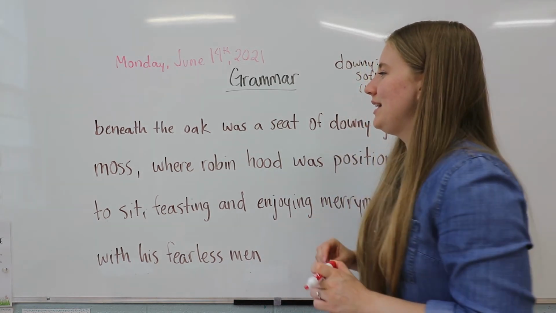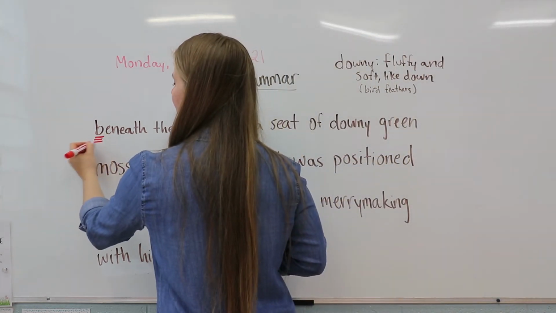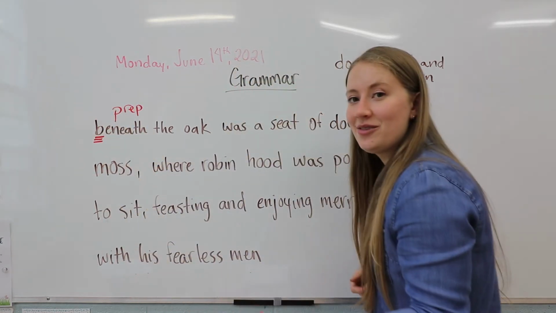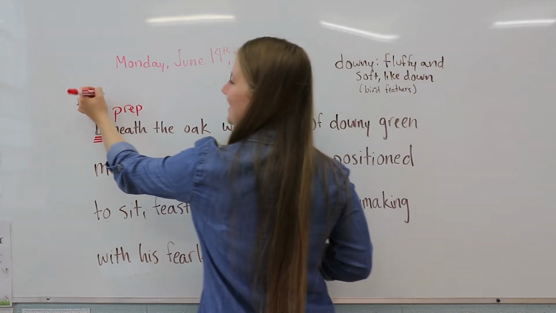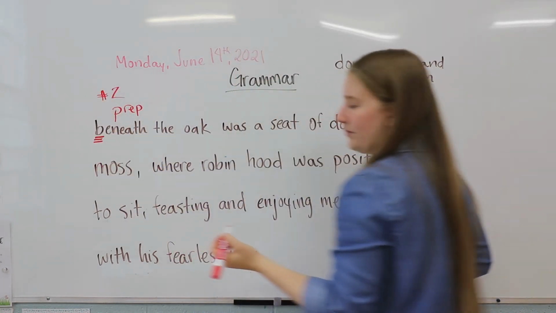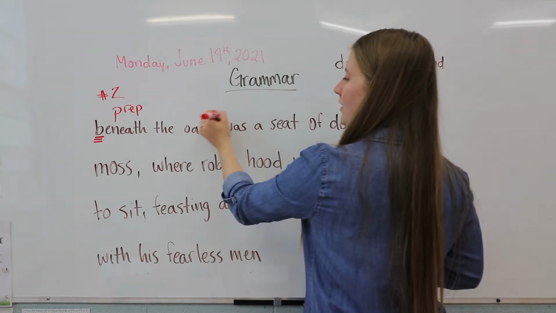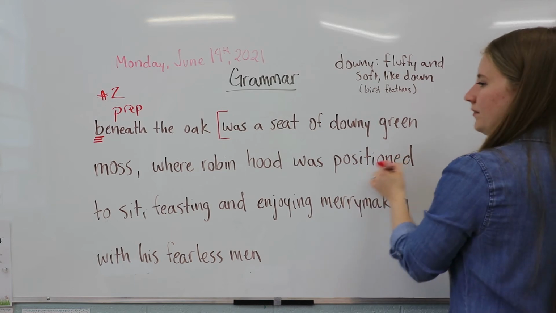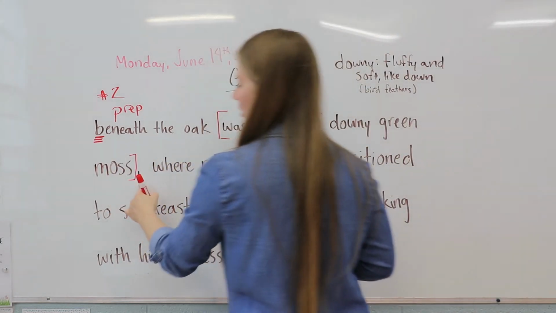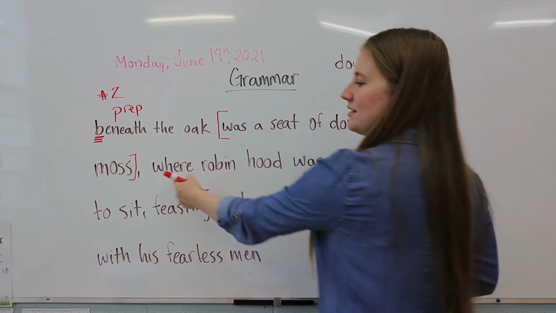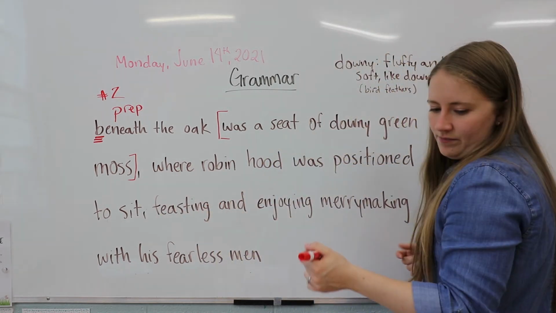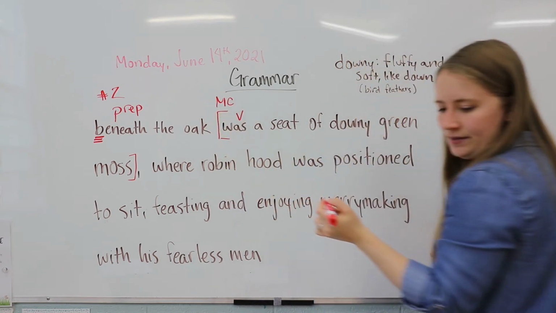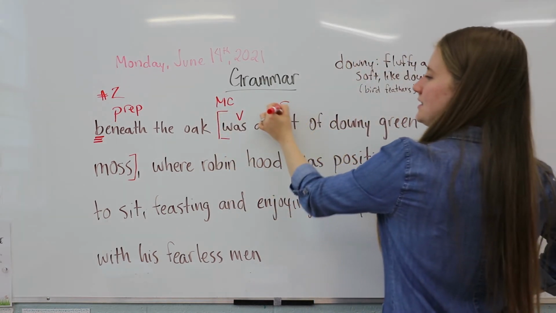And our sentence starts with beneath the oak, which we're going to capitalize. And beneath is a preposition, okay, which kind of gives us a clue that this is a number 2 sentence opener. Okay, and then we are going to start our clause here. Okay, and it's ending at the comma. The comma is a good hint that it ends as well as the where. Okay, and then we have, so we'll label that as an MC, and then we have our verb.